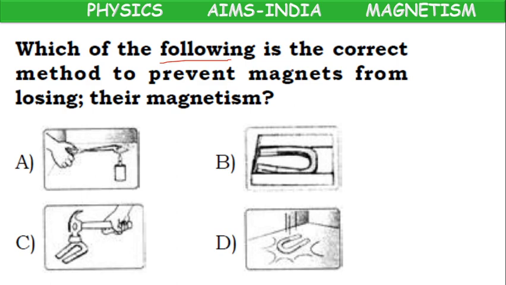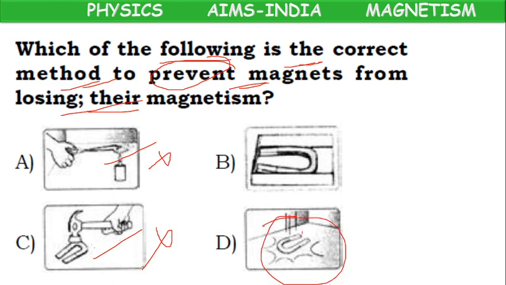Which of the following is the correct method to prevent magnets from losing their magnetism? Heating. Is it the correct method? No. Because of heating, they will lose magnetism. We cannot prevent losing magnetism. Wrong. In option C, hitting. Wrong. We cannot protect. In option D, throwing. Wrong. We cannot protect. In option B, they are kept inside a box.